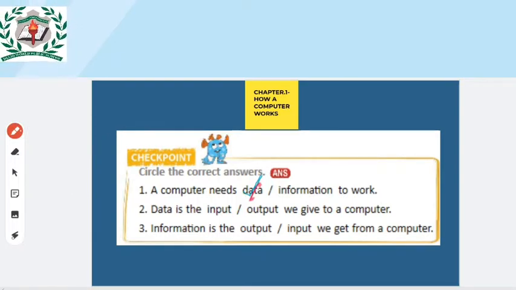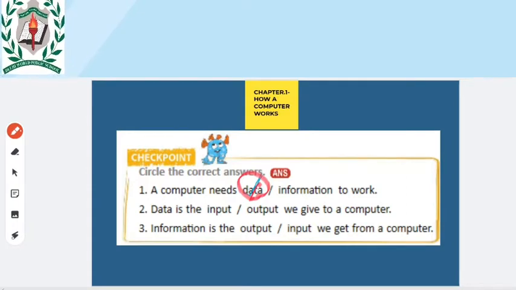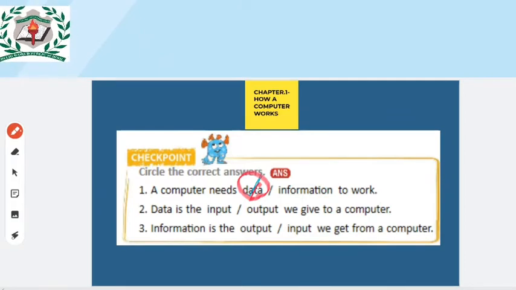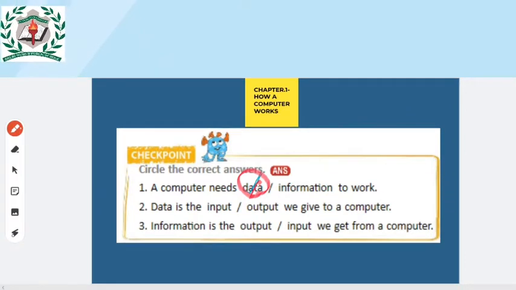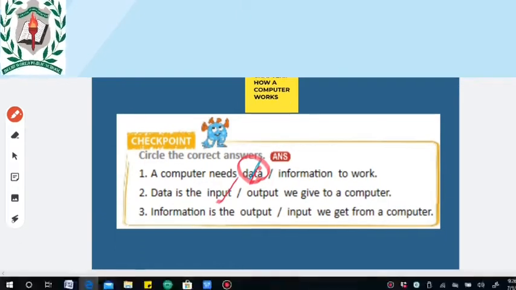Next, second question. Data is the input or output we give to a computer. Yes, data is the input, as I told you previously, right? Data is the input we give to a computer. Clear? Without data we can't create anything. For example, if you need to calculate any sum, you have to enter the sum on the calculator. After that only you will get the answer, right? Like that, without data we can't get any information. Information we can say is output, data we can say is input. Clear?